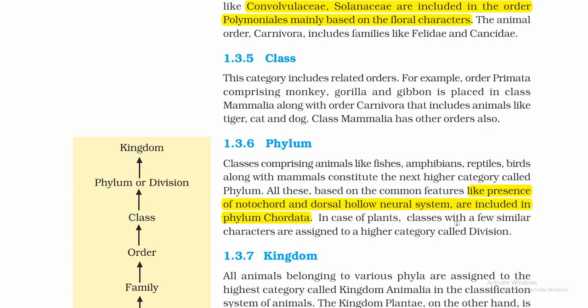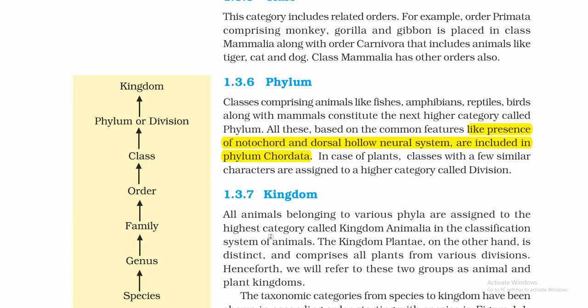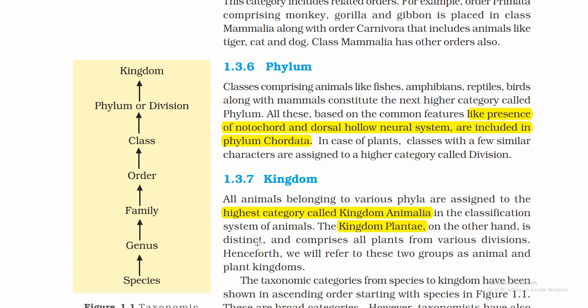In case of plants, classes with few similar characters are assigned to a higher category called division. Now comes 1.3.7 kingdom. All animals belonging to various phyla are assigned to the highest category called kingdom Animalia. The kingdom Plantae, on the other hand, is distinct and comprises all plants from various divisions. Henceforth, we will refer to these two groups as animal and plant kingdoms.